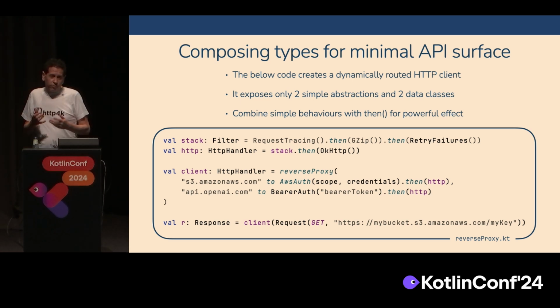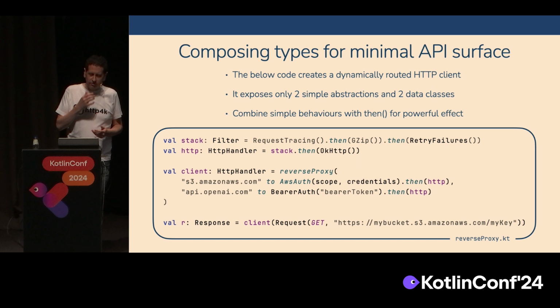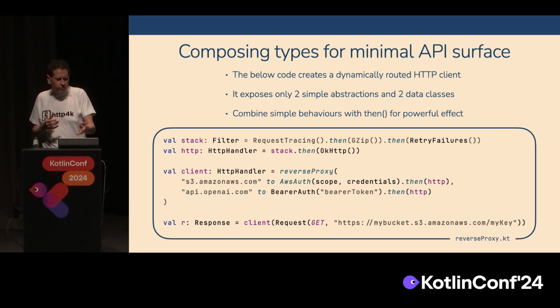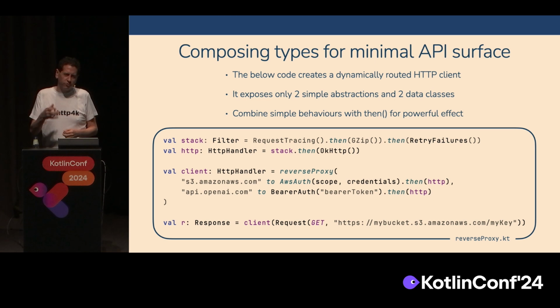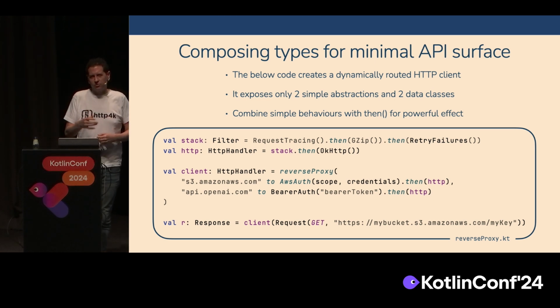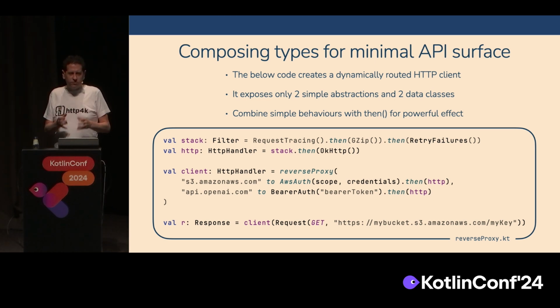What we can do once we've got these functions is compose them together to make more complicated wholes. You can see on the screen that we're building a quite type-rich HTTP client. It's got some request tracing, some gzip, some resilience, some routing and some security. But this piece of code only exposes two types: HTTP handler and filter, and the request and response domain types, if you will.